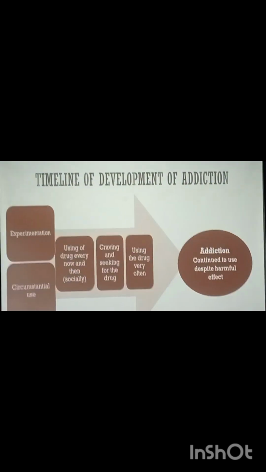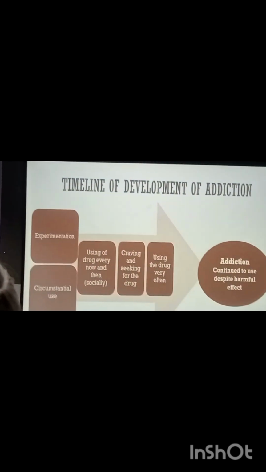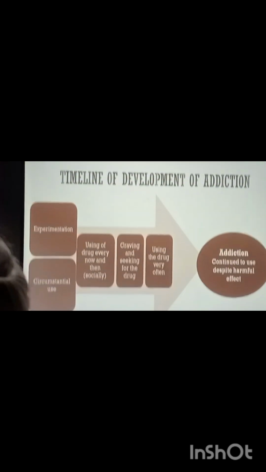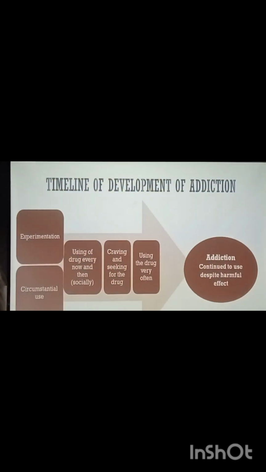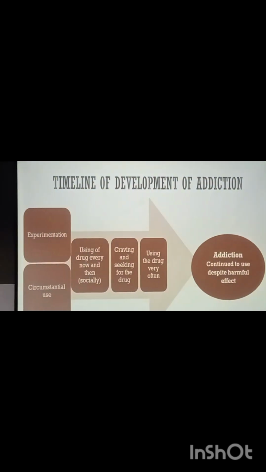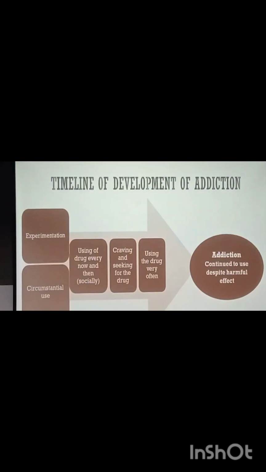It is circumstantial, because of peer pressure they start using this, and then use it every day, especially socially. Then they develop craving and seeking for the drug. Then they use the drug very often. So finally they develop addiction, and continue to use despite the harmful effects they face.